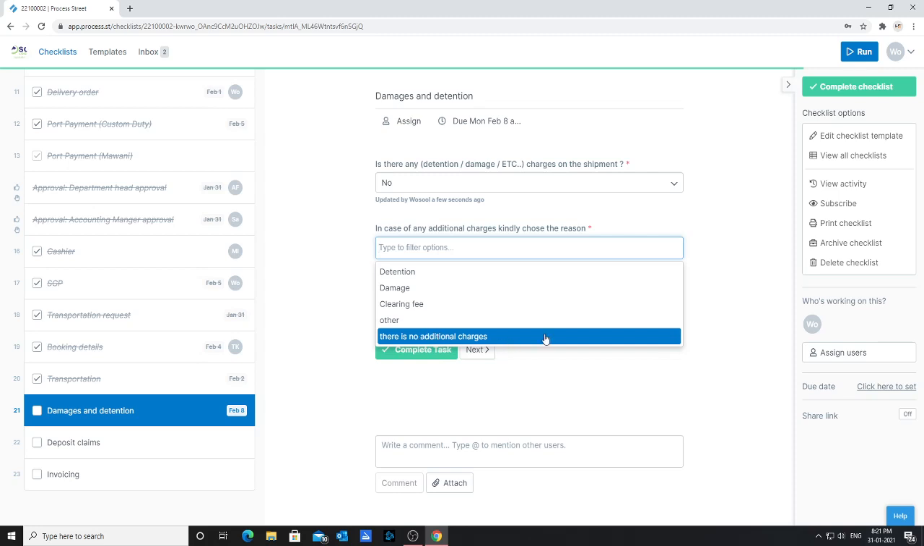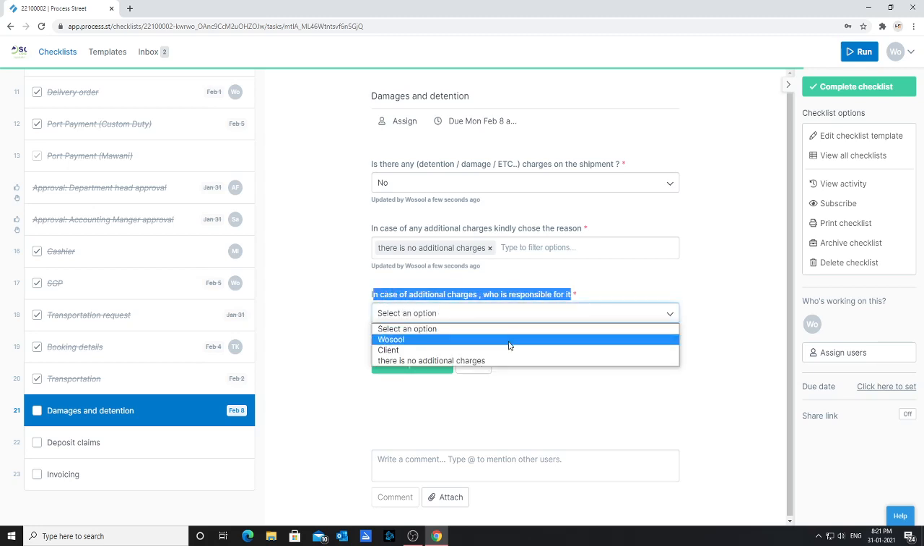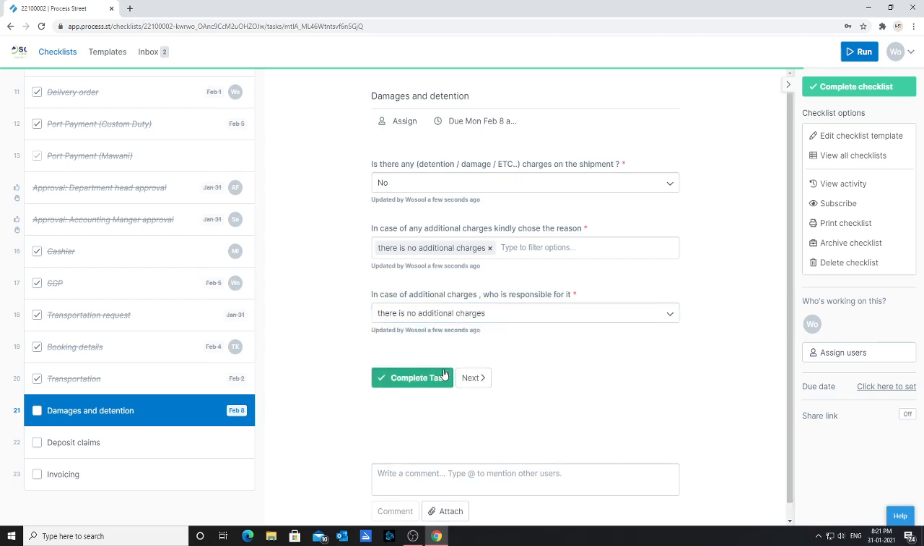This one is a multiple choice list, so you can choose more than one. But in our case, there are no additional charges, so we'll choose only that one. In case of additional charges, who is responsible? Wusul, client, or there is no additional for us. Then we will complete task.